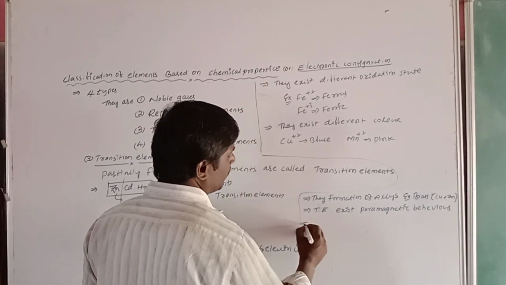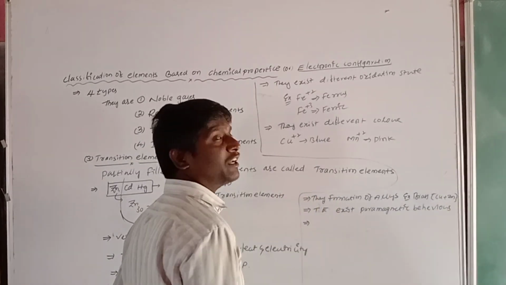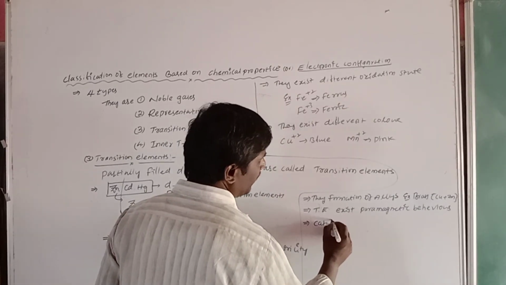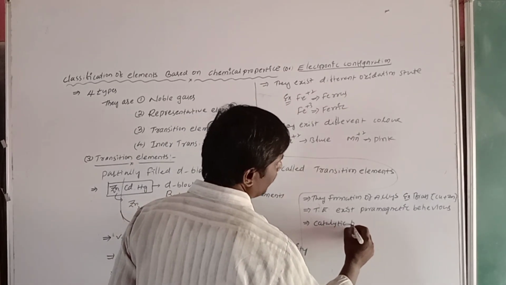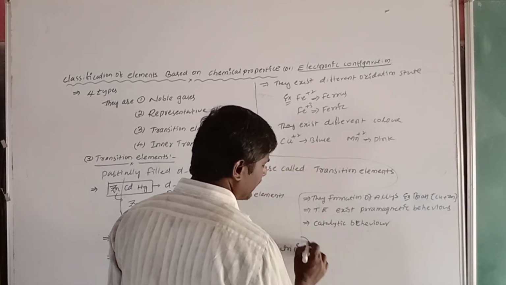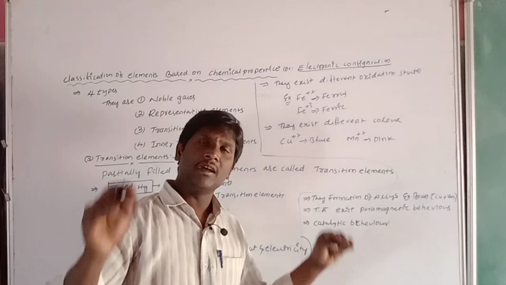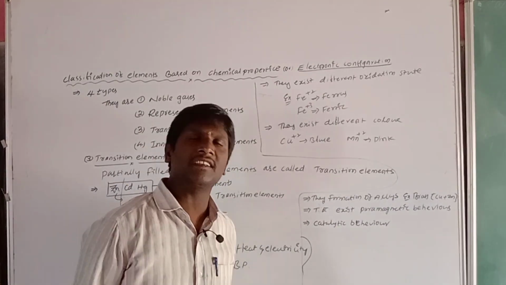Now the next point: all the D block elements show catalytic behavior. What is meant by catalytic behavior? It does not participate in any chemical reaction, but the rate of the reaction increases. It is called a catalytic property.